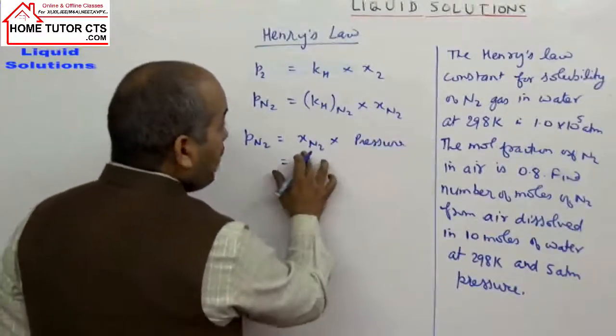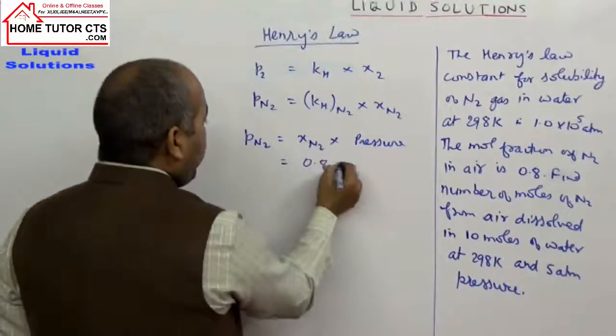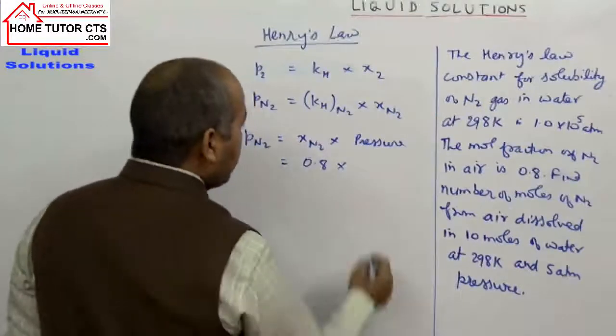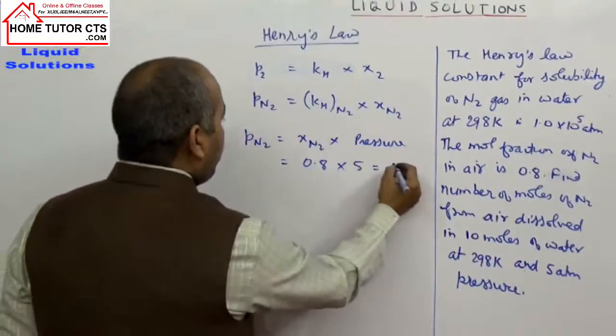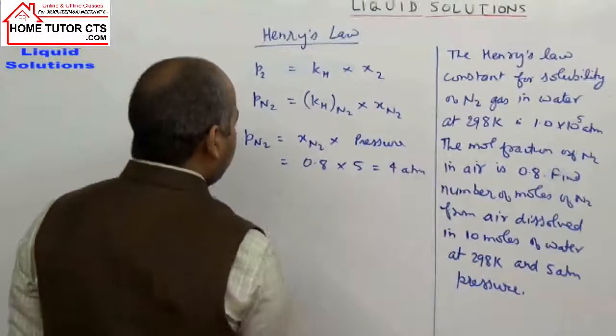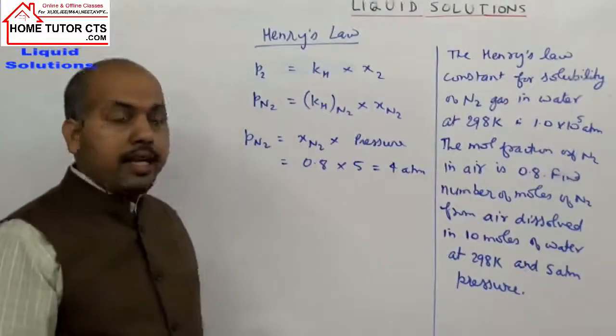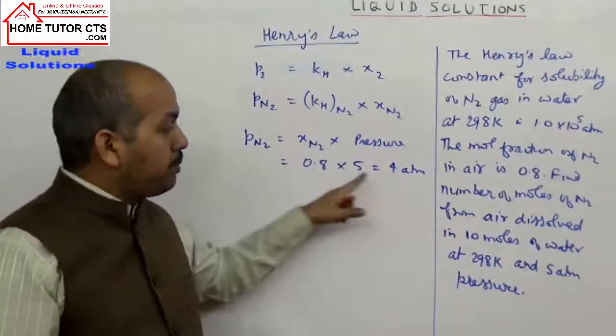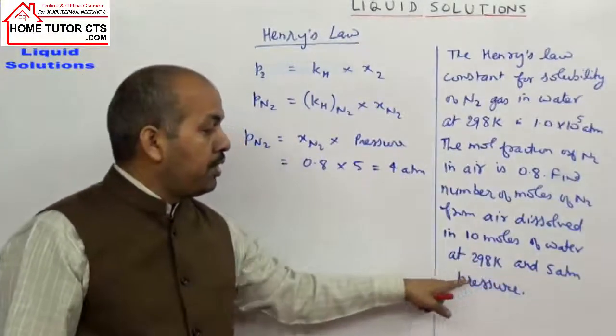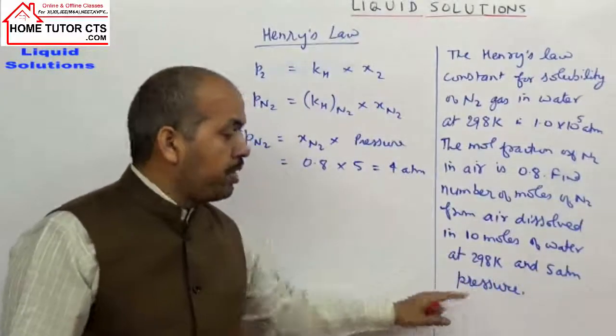What is the mole fraction of nitrogen in air? 0.8. What is the pressure? 5 atmosphere. So 4 atmosphere. For N2 in air the pressure is 4 atmosphere when the overall pressure is 5 atm.